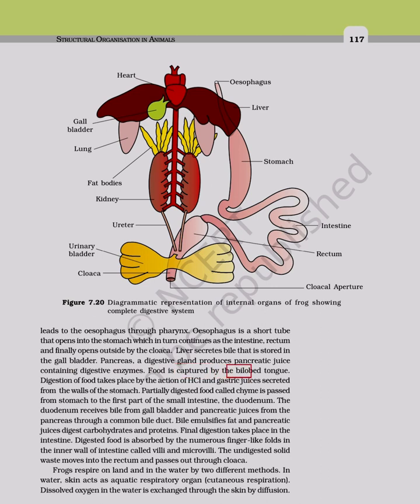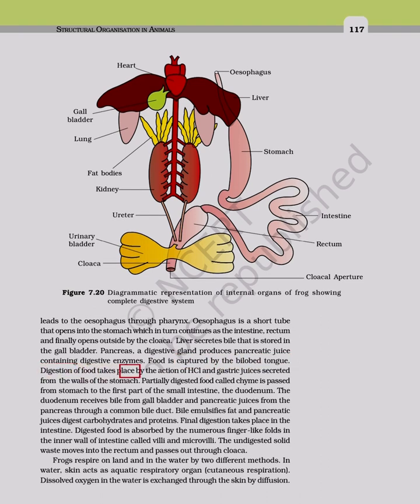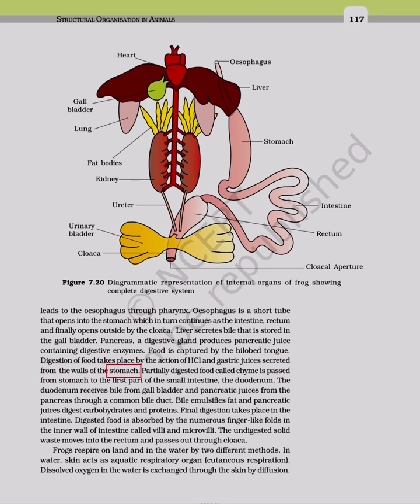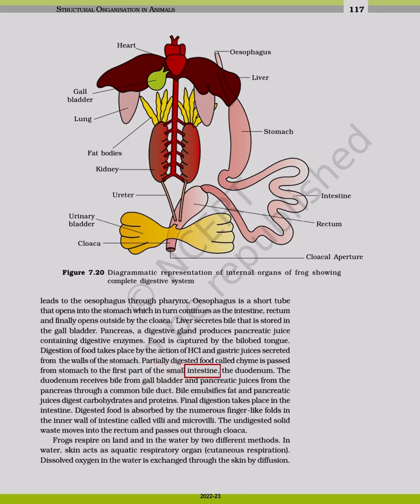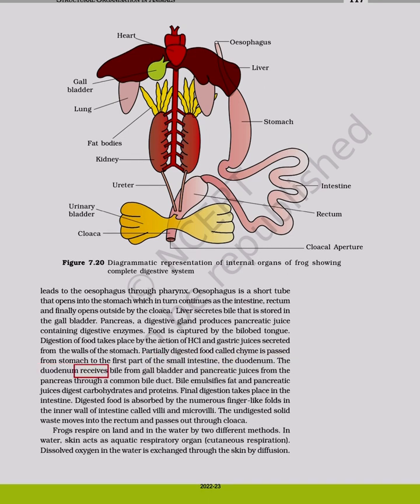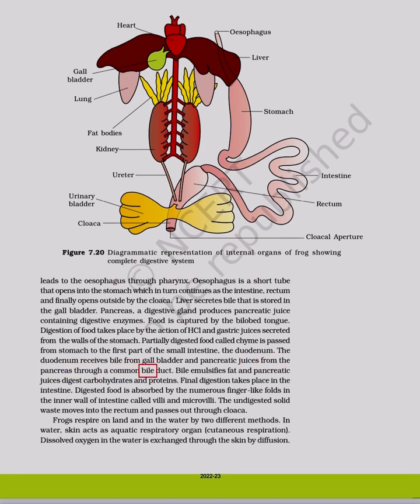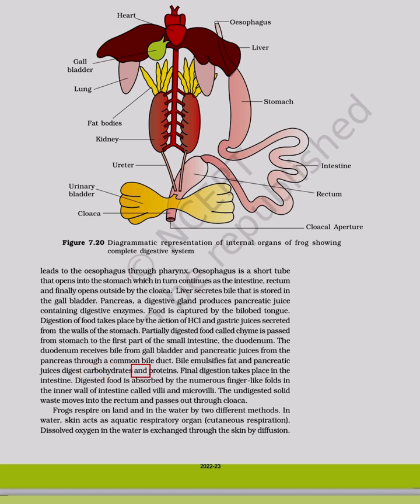Food is captured by the bilobed tongue. Digestion of food takes place by the action of HCl and gastric juices secreted from the walls of the stomach. Partially digested food called chyme is passed from stomach to the first part of the small intestine, the duodenum. The duodenum receives bile from gallbladder and pancreatic juices from the pancreas through a common bile duct. Bile emulsifies fat and pancreatic juices digest carbohydrates and proteins.